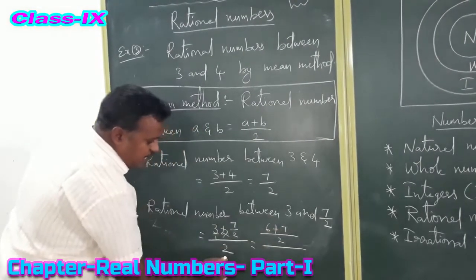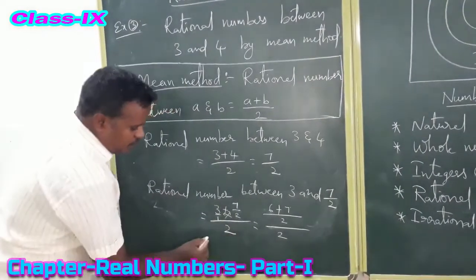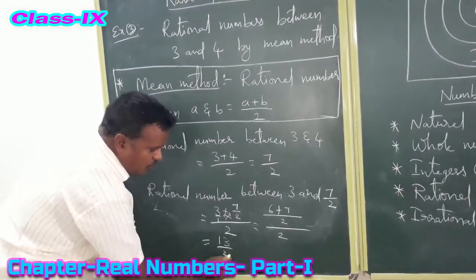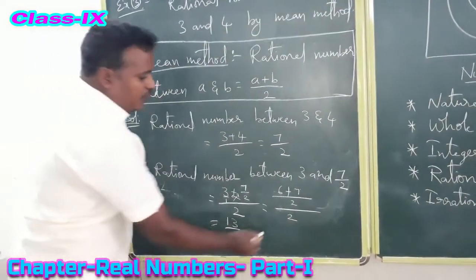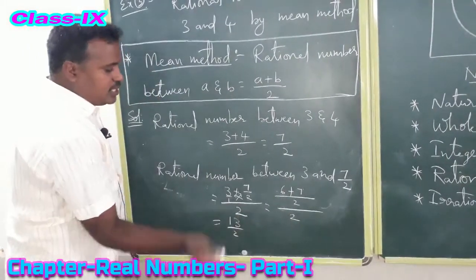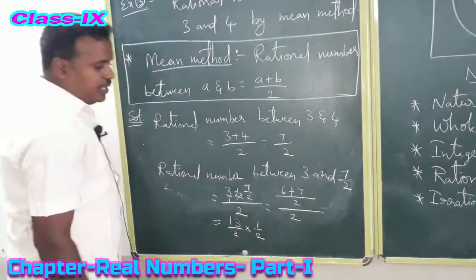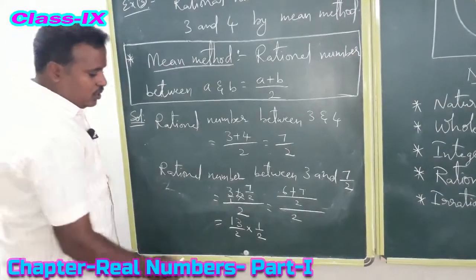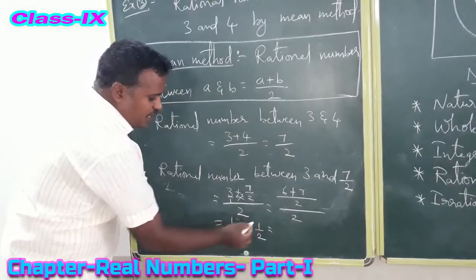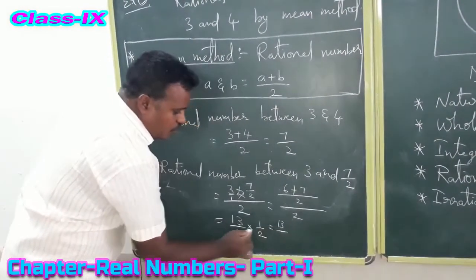Whole by, what is that? 2. A plus b by 2. So by 2 is there. That equals 6 plus 7, 13. 13 by 2. What is the denominator? 2. With the 2 division we can't do fractions. So change into reciprocal, so 1 by 2. We write 2 as 1 by 2. So 13 ones are 13. Fractions multiplication: product of numerators by product of denominators. 13 ones are 13, by 2 2s are 4.